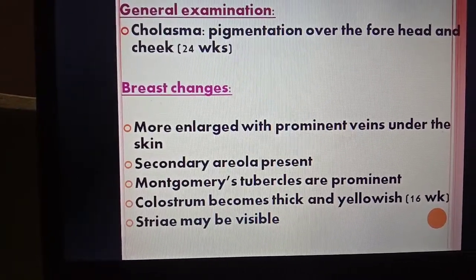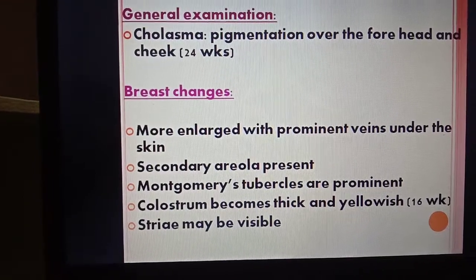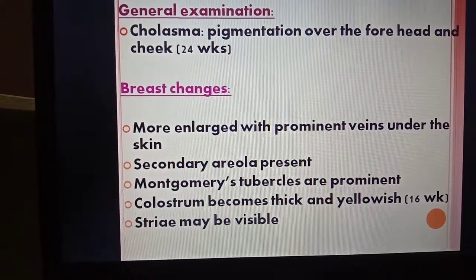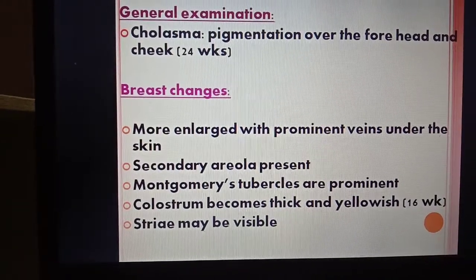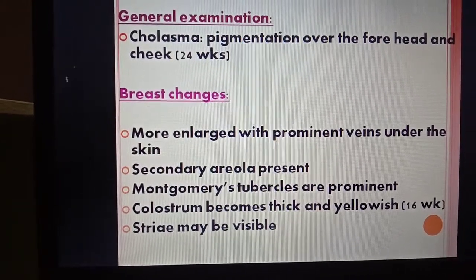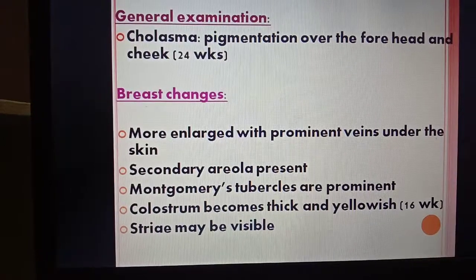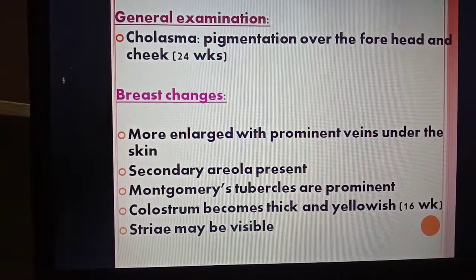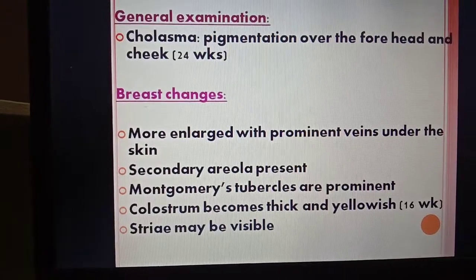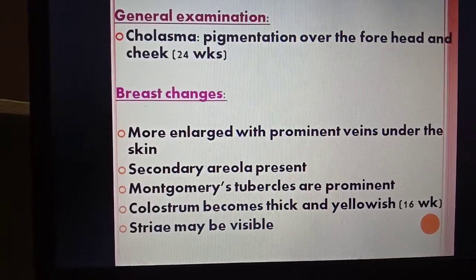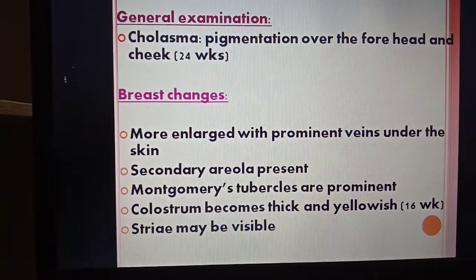Next we'll see the breast changes. In breast changes, the breast becomes more enlarged with prominent veins under the skin. The secondary areola is present, Montgomery tubercles are prominent, and the colostrum becomes thick and yellowish. That is about the 16th week, and striae may also be visible.